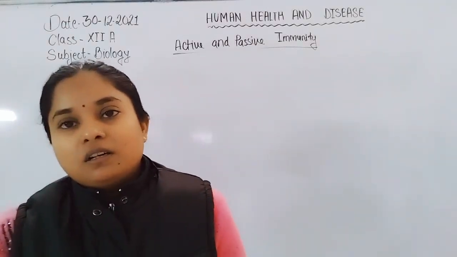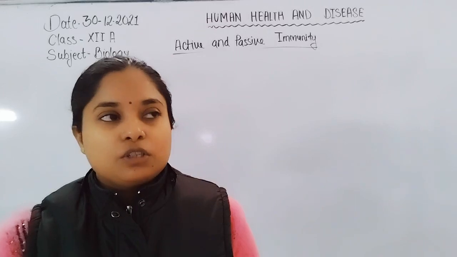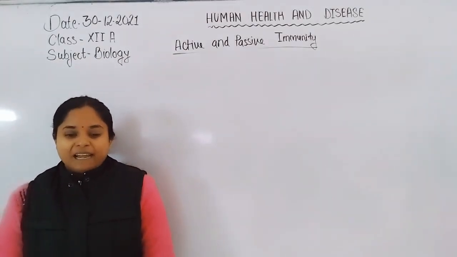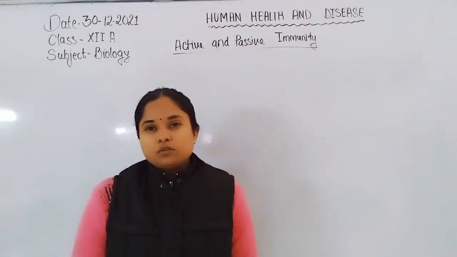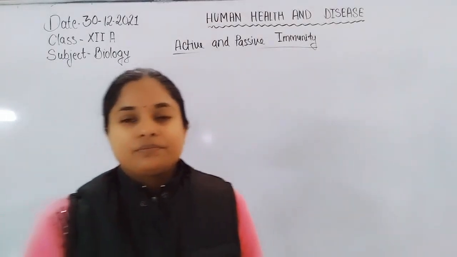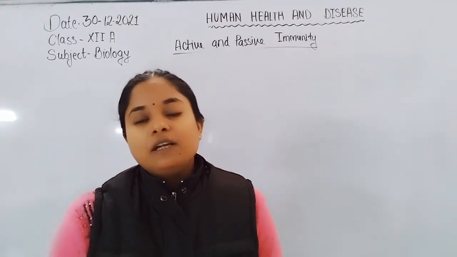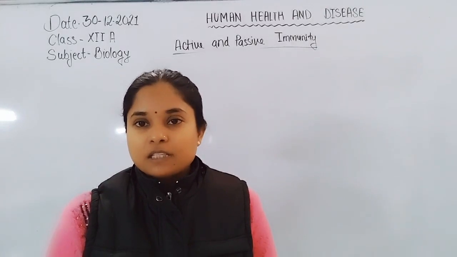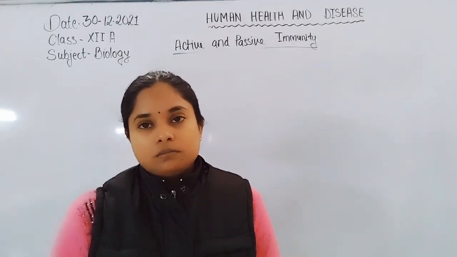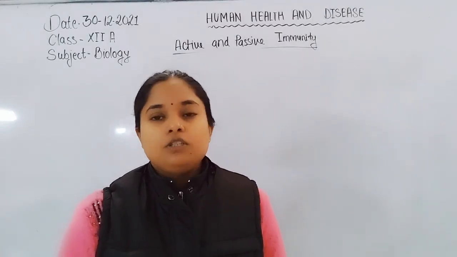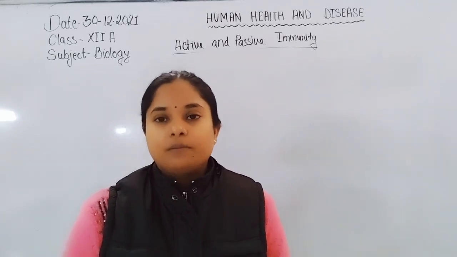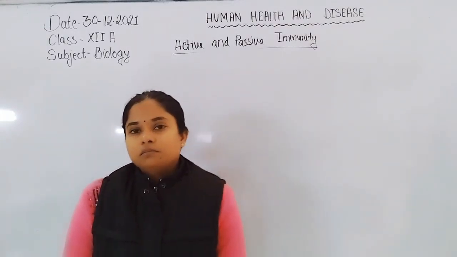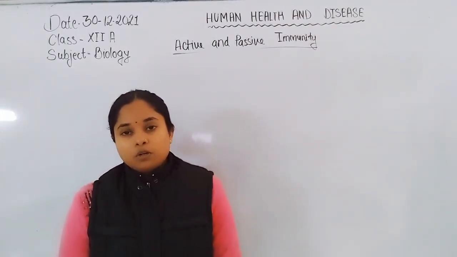So for active immunity, we introduce the microbes or pathogen, or the dead or inactive microbes or pathogen, into the body for the development of specific antibodies that neutralize the toxin formed by the active or disease causing pathogen.